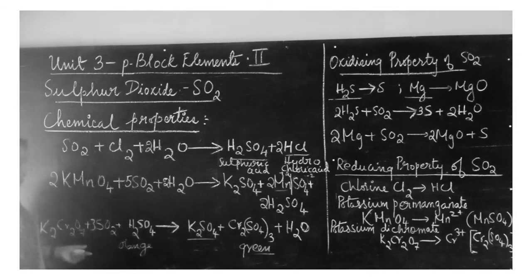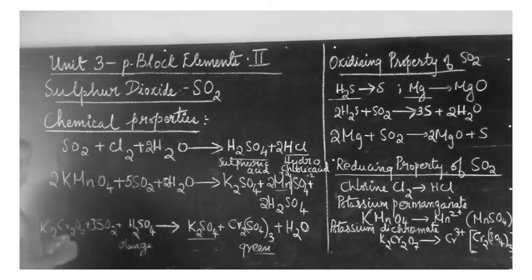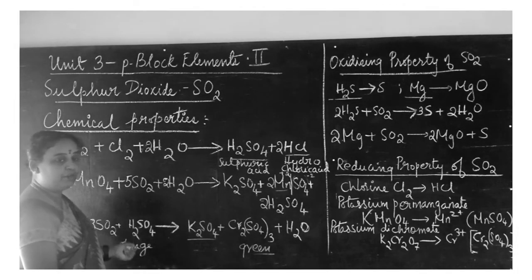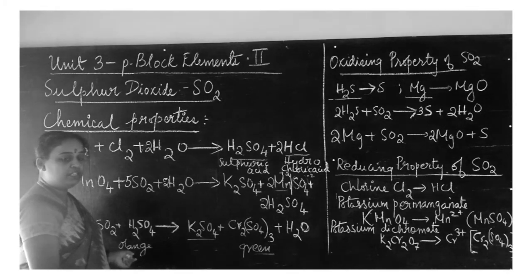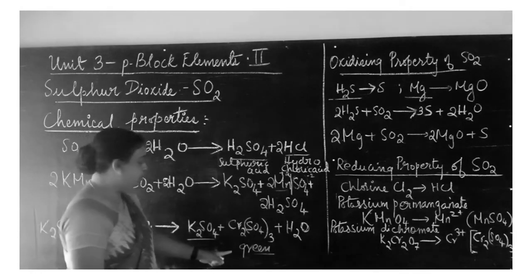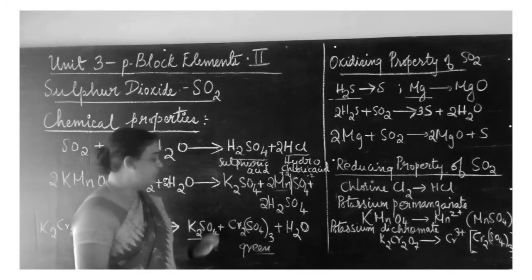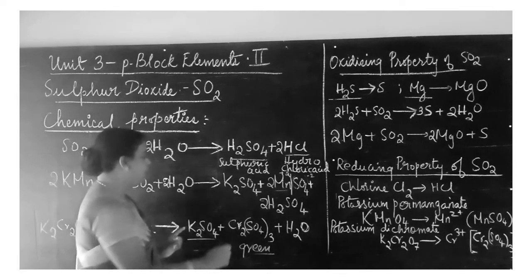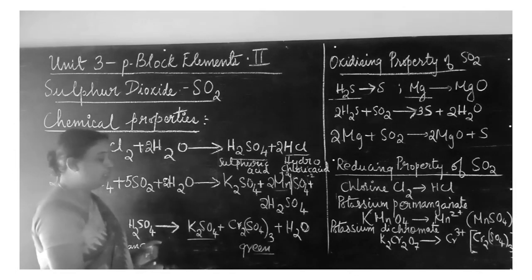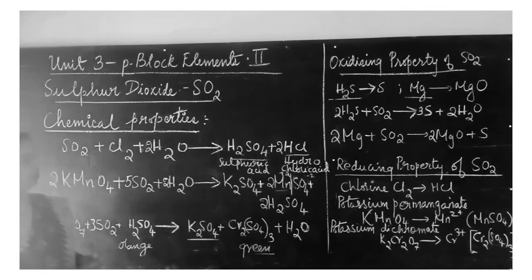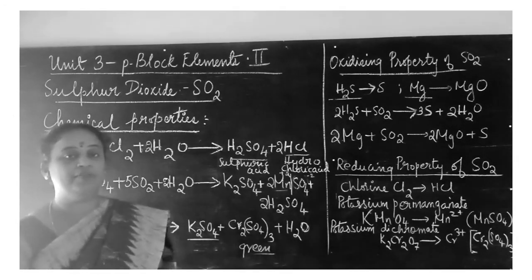In this reaction, as soon as the sulfuric acid and potassium dichromate are joined together, you get an orange color. Yes, so acidified potassium dichromate is orange in color. This orange colored solution, when treated with sulfur dioxide gas, will convert into green in color. When green color is formed, that indicates the product chromium 3 sulfate is obtained. So the reaction is completed by forming chromium 3 sulfate, and along with that potassium sulfate is also obtained and water. So that's it, you are reducing property of sulfur dioxide.